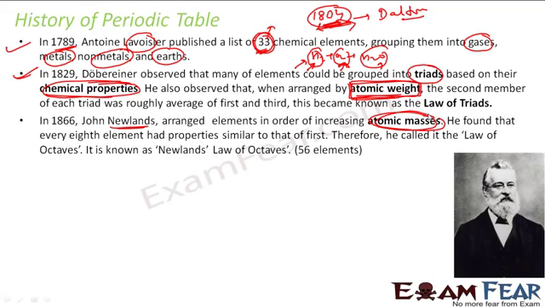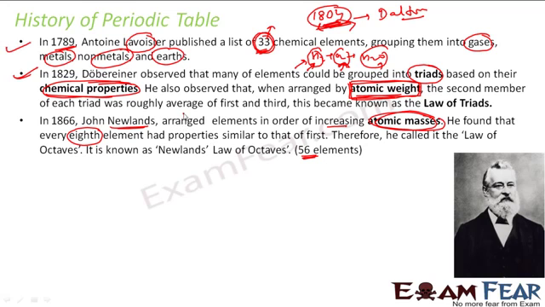He arranged elements by increasing order of atomic masses, and he found that every eighth element has a property that is equal to the first element. He started with the first, and at that time 56 elements were discovered. If you see, in 1789 there were 33, and by 1866 there were like 56 elements, right? So he observed that for all these elements, it was following a pattern.